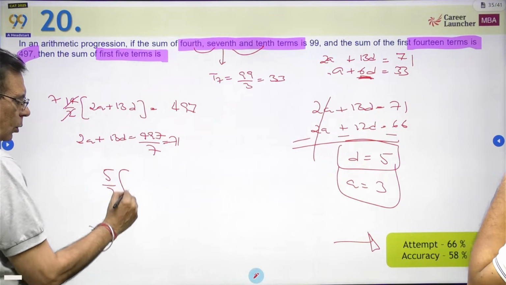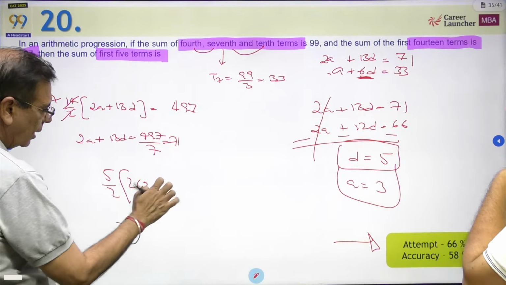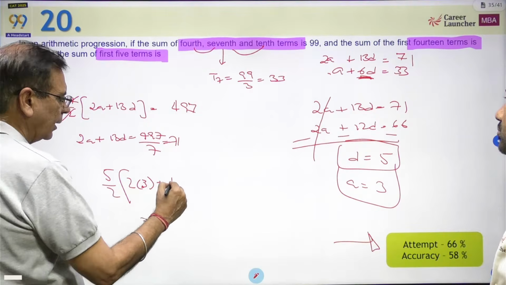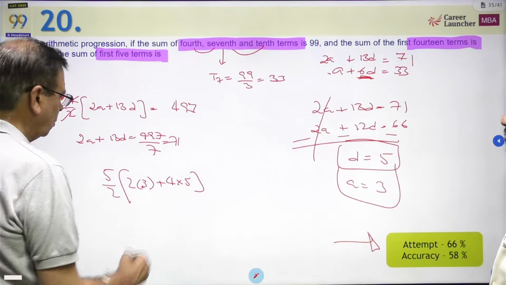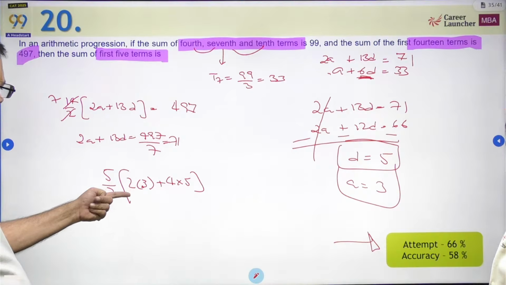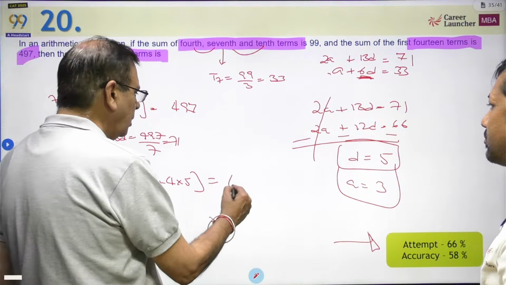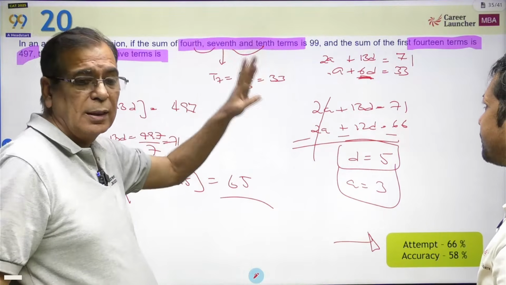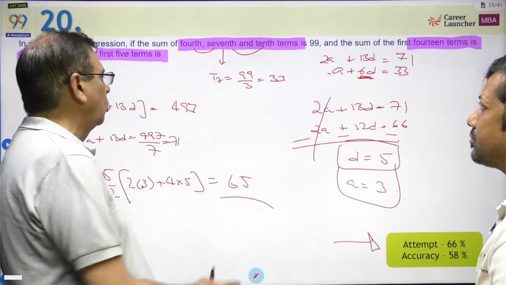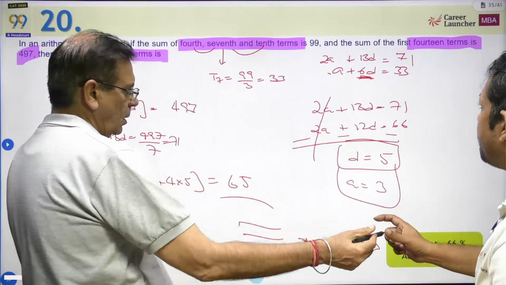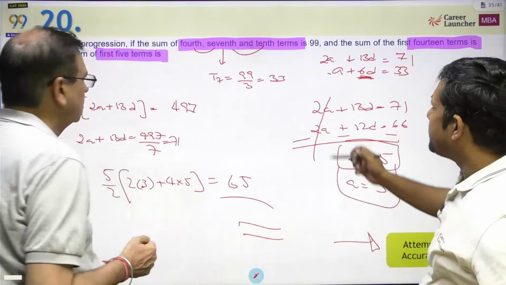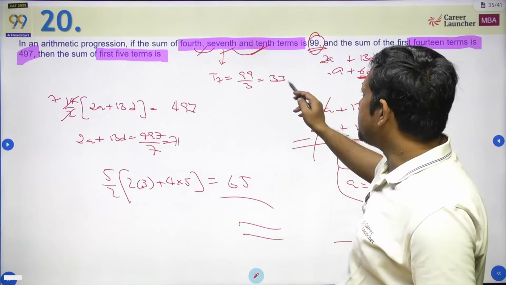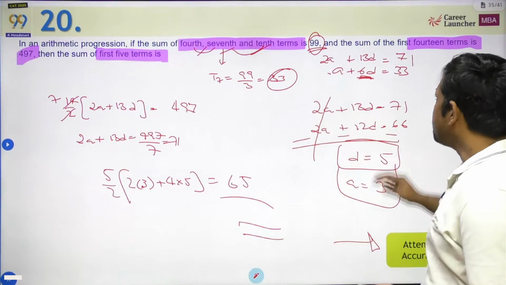n by 2 into 2a, a was 3, plus n minus 1, 5 minus 1 into d. This should be the answer. 13 into 5, 65 will be the answer. No, you cannot get this kind of question wrong. If you can't do this, it means you don't know anything about AP. It is hard to find an easier AP question than this. This can be solved by a different approach as well. Whatever sir has said, the average of the 4th, 7th and 10th term is 99, so the 7th term is directly 33, and that's what you can get.